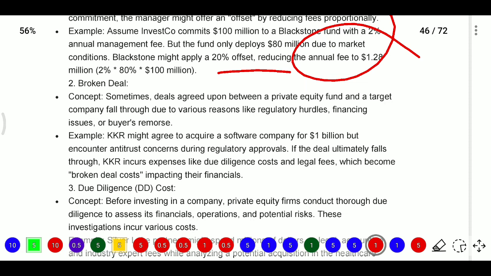Broken deal is the concept we discuss now. Sometimes a deal is agreed between a private equity fund and a target company, but falls through due to various reasons.